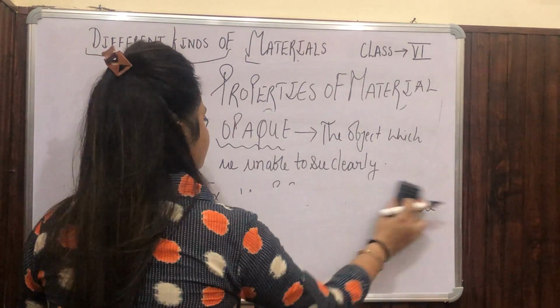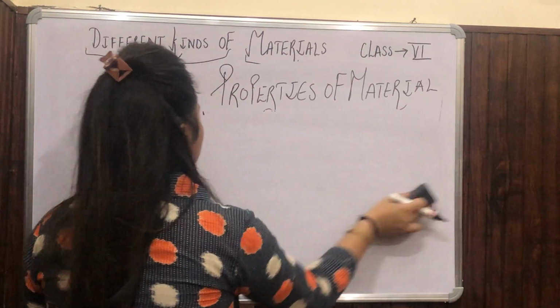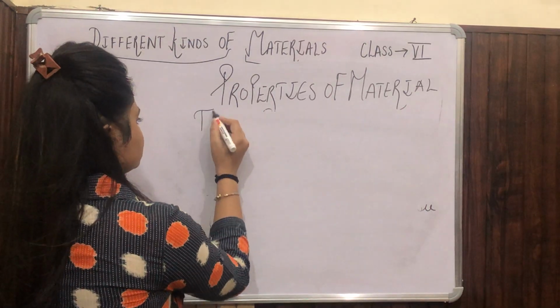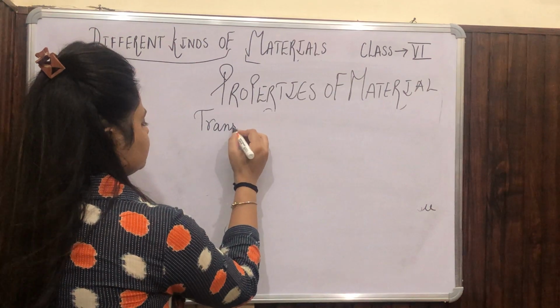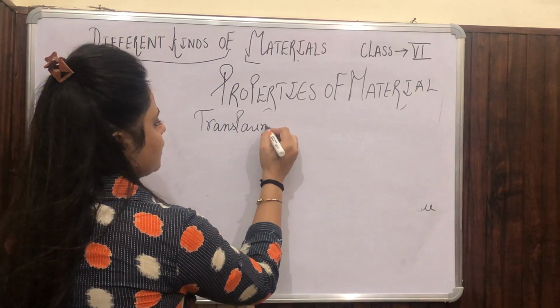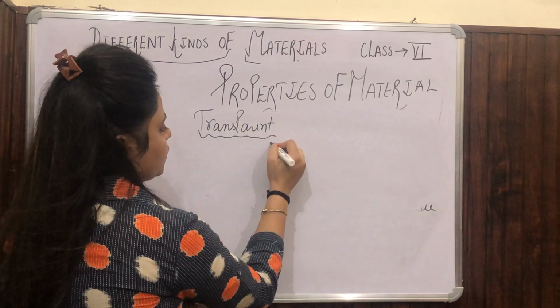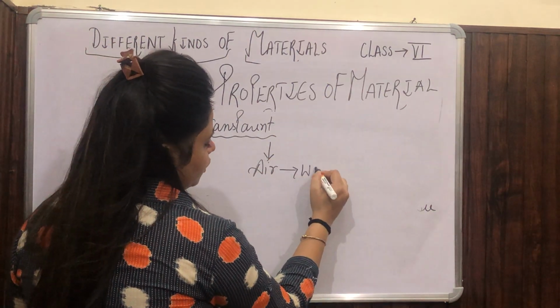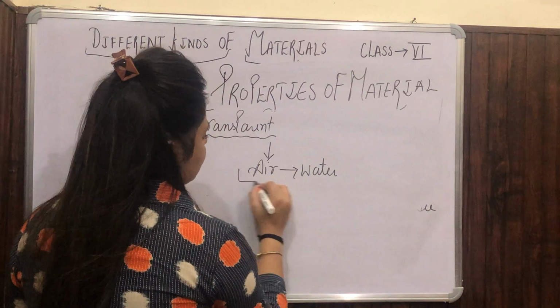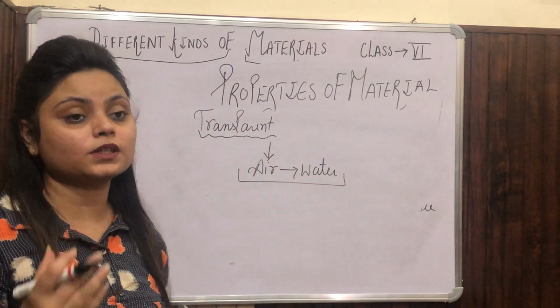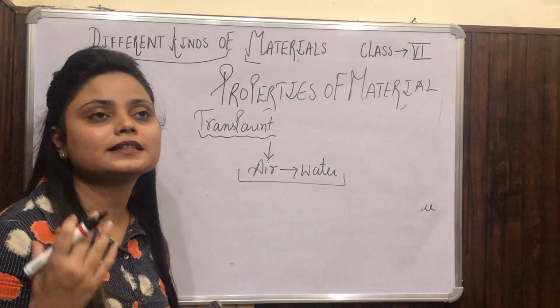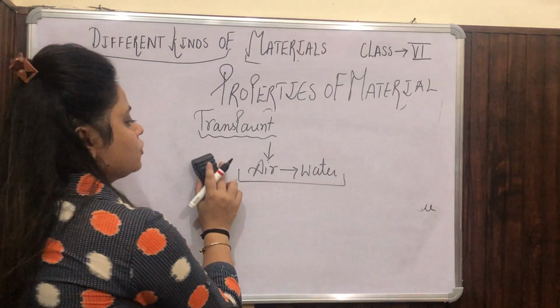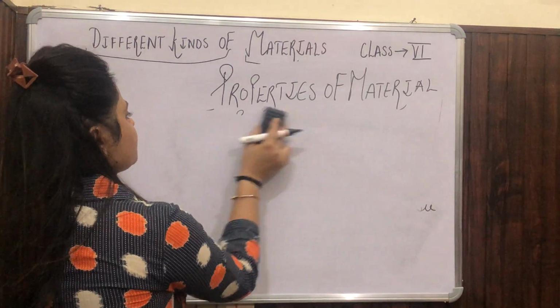Now the third one is transparent. We discussed it earlier also. The transparent के examples we can mention here: air, water. Those are the two examples from which we can see clearly. We can clearly see the object. That is the two main examples of transparent.